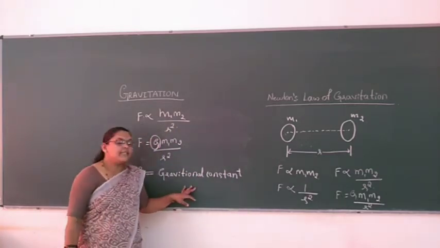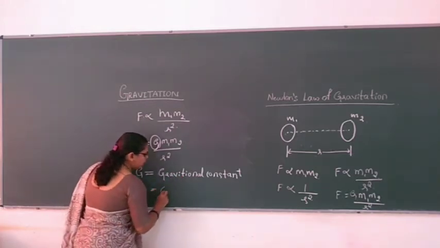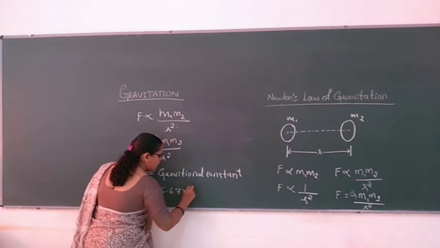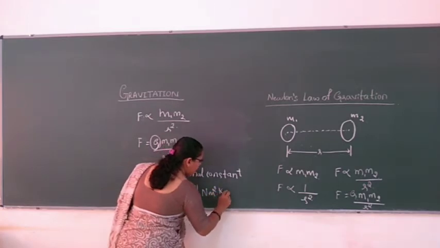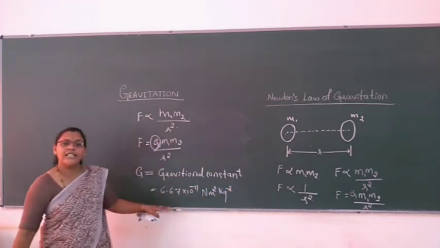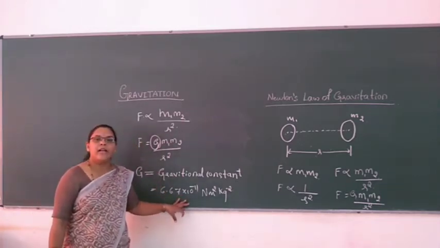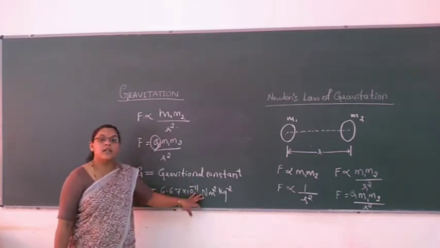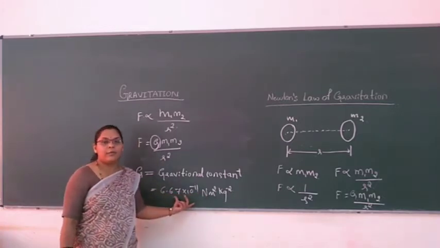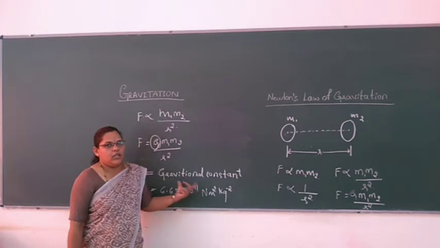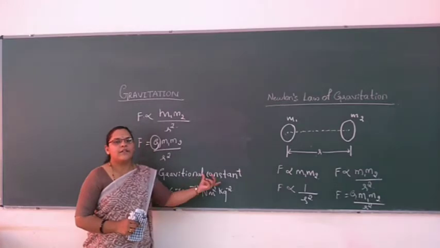Many scientists have done experiments and found its value, which is around 6.67 into 10 to the power minus 11 in its unit. We will discuss how the unit comes and how we can calculate this value. Experimentally we can also determine it. They did the experiment and presently accepted this value as a universal constant, the universal gravitational constant. This value remains the same throughout the universe. So how can it be calculated? That is the experimental determination of the gravitational constant.